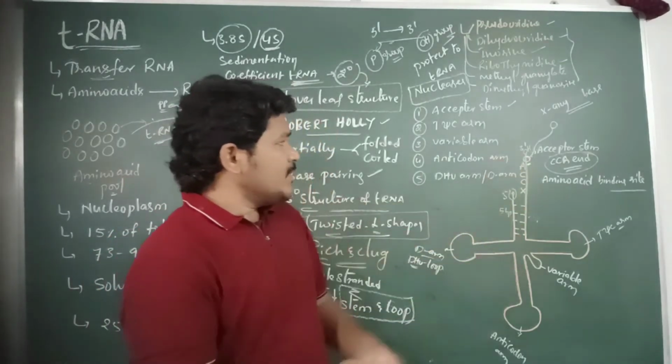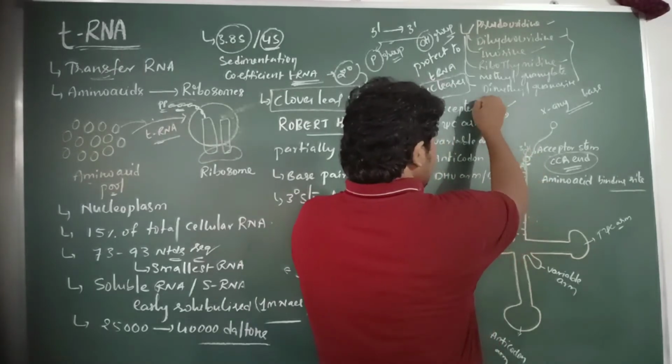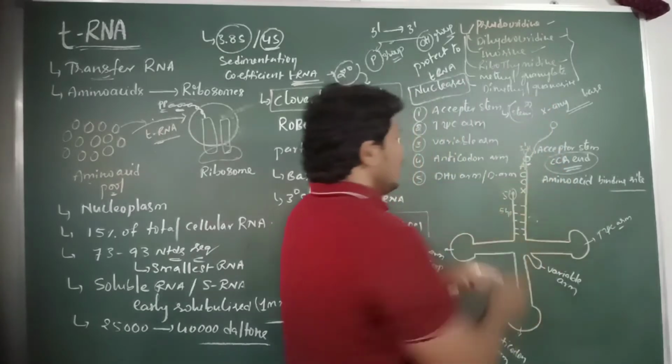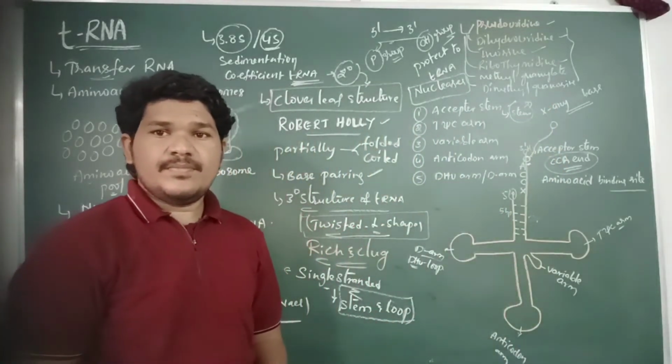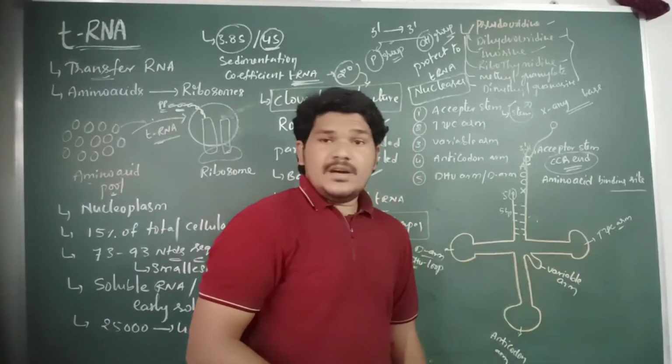Here the acceptor arm has only the stem. Right? And then coming to the T-psi-C arm.